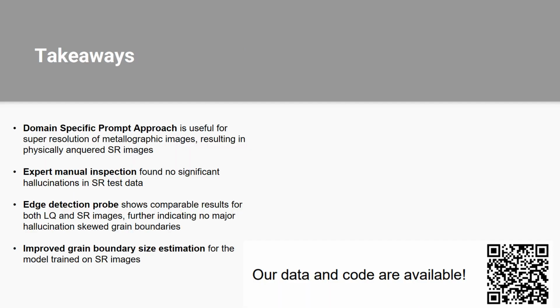To summarize, OSEDiff, when guided by a domain-specific prompt, is effective for metallographic image super-resolution. It not only upscales images, but also introduces plausible textures grounded in physical priors. Our expert inspection found no significant hallucinations. This is further validated by edge detection probes, which showed no major boundary shifts. Importantly, grain size estimates improve significantly with super-resolution. Our data and code are freely available online.